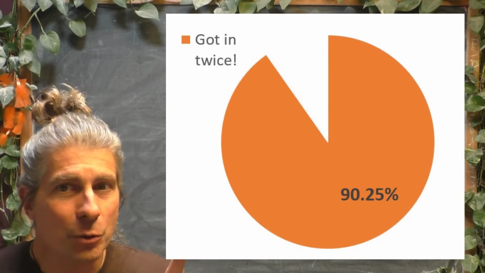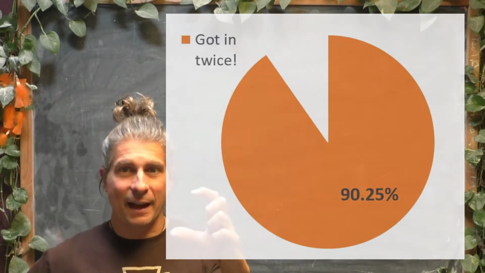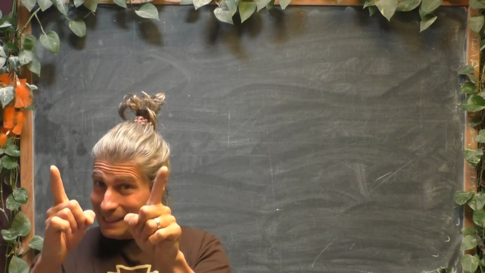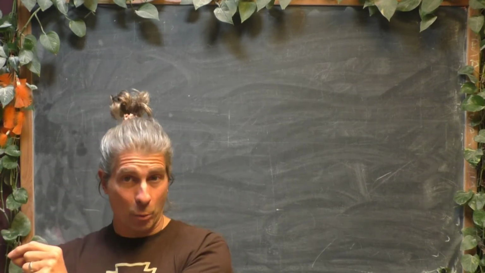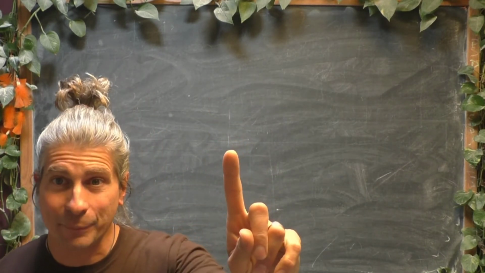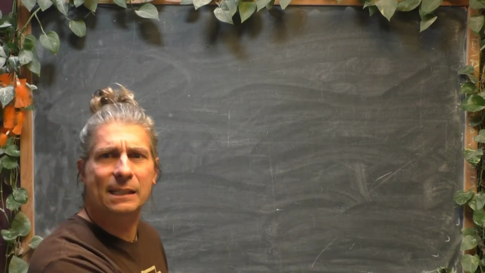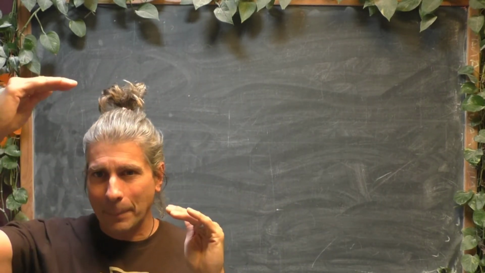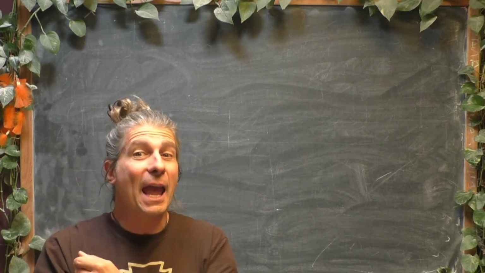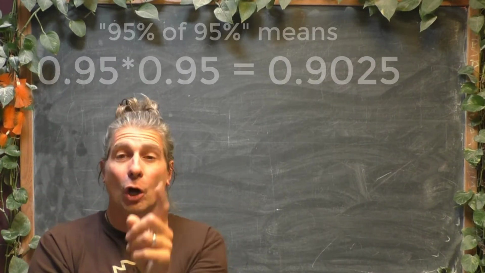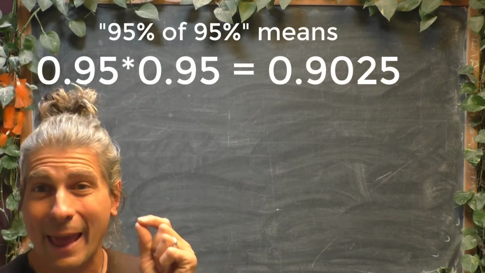That should make sense intuitively. It's less than 95% because it's harder to get into both than it is just to get into one. But it's not something crazy like 0%. So it dropped from 95% and it dropped exponentially, which also should make sense if you've ever thought about exponential